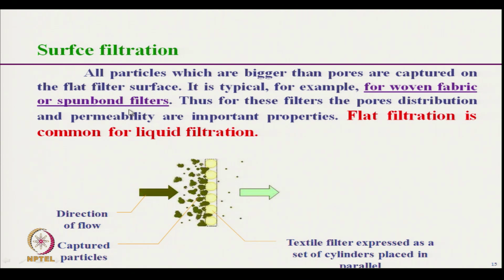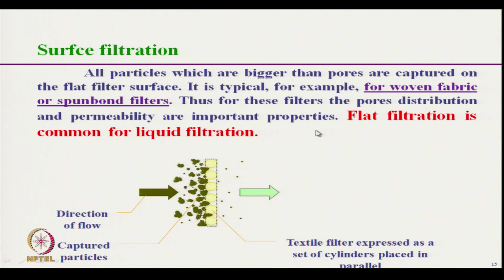All particles which are bigger than the pores are captured on the flat filter surface. Another requirement for the surface filter is that the filter surface must be flat. This is typical, for example, for woven fabric or spun bond fabric. Spun bond nonwoven and woven fabric have a smooth surface. Thus, for these fabrics the pore distribution and permeability are important properties.